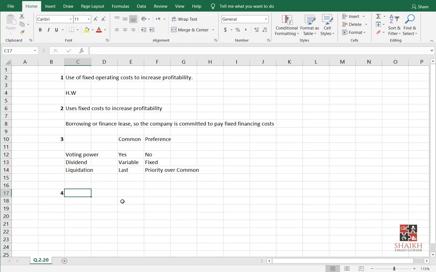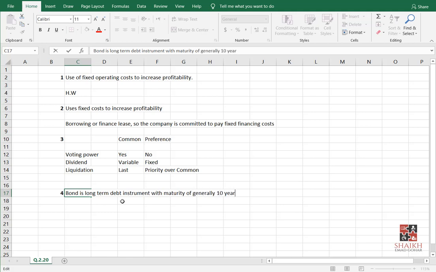Fourth, so we will say, okay, a bond is a long-term debt instrument with maturity of generally 10 years or more. Getting it, everyone? So normally the maturity is 10 years or more. But you will not write this in the exam, my friends. I told you already, this is only for your reference.